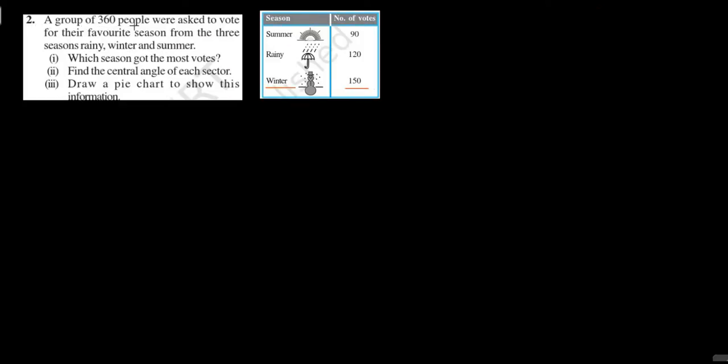Question 2. A group of 360 people were asked to vote for their favorite season from the three seasons: rainy, winter and summer. Question 1. Which season got the most votes? Now from this figure we can see that the number of votes for summer season is 90, for rainy season is 120 and for winter season is 150. So winter season got the most votes.